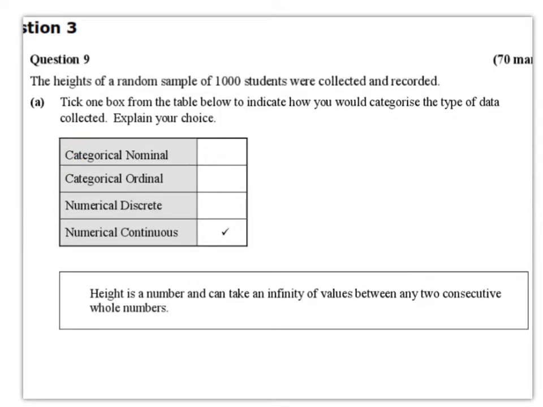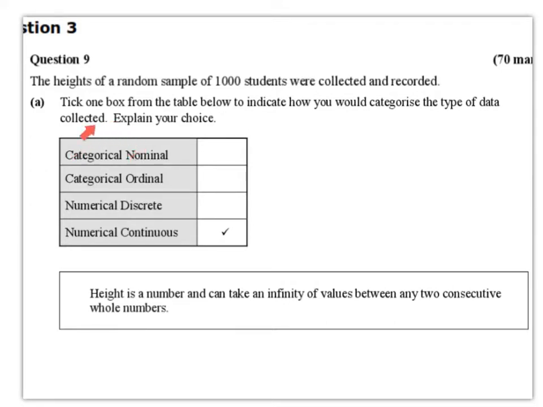Categorical data is word data. Ordinal means it must be in a certain order, so days of the week must go in the order Monday, Tuesday, Wednesday, Thursday, Friday, Saturday, Sunday. Months of the year is word data as well, so if you're taking a list of the students in the class's birth month and you wanted to order them, it would start January, February, March, April, May, and so on. So categorical data is word data, and ordinal is where it must go in a certain order.